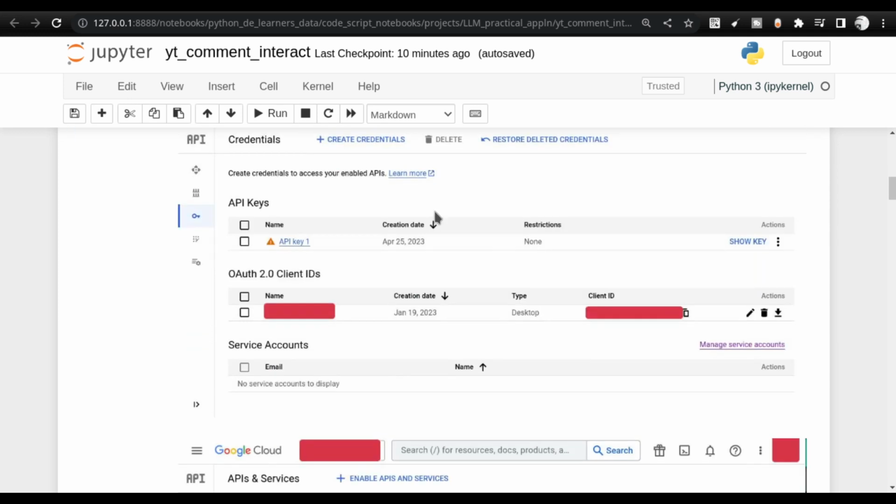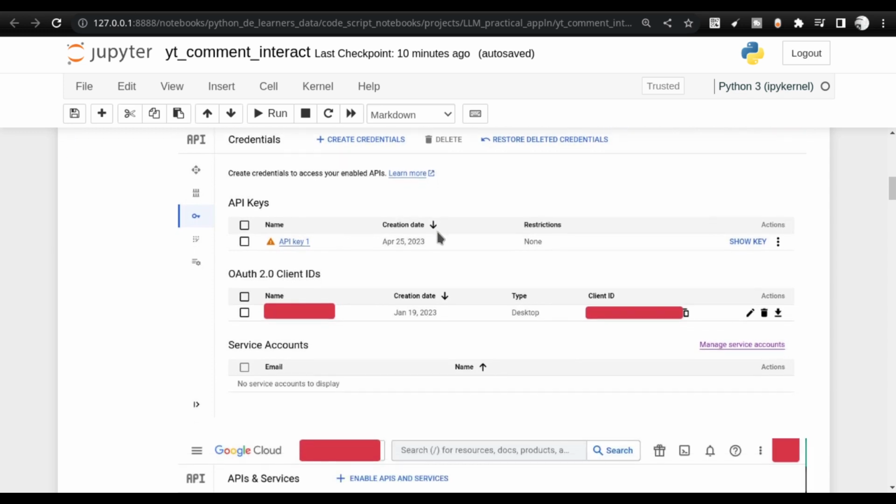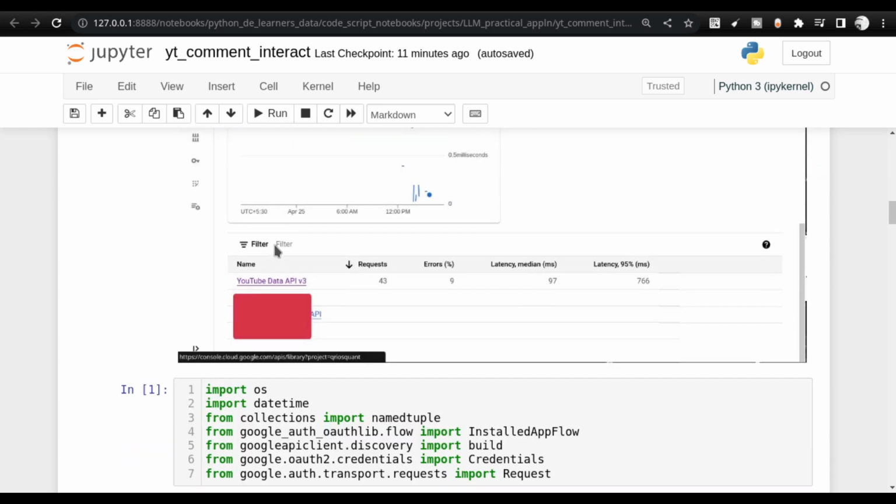Before that, the steps you need to do are: first of all, go into the Google console, your own Google account console, and ensure that you have OAuth 2 clients enabled, and download this client.json file from here. Next, you need to enable the YouTube Data API v3 service.